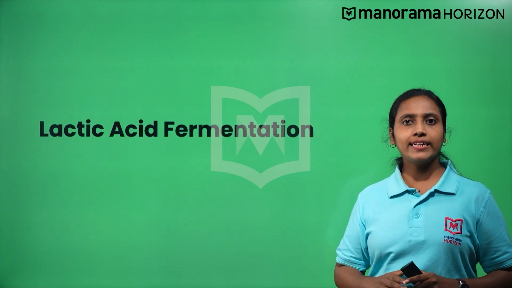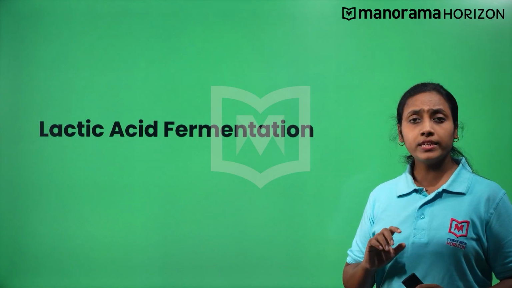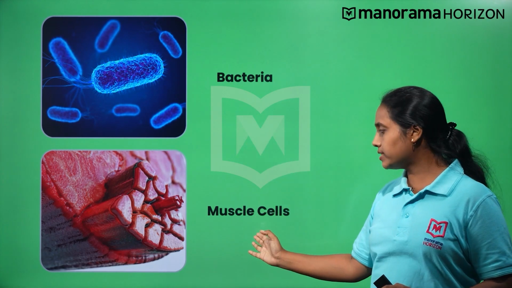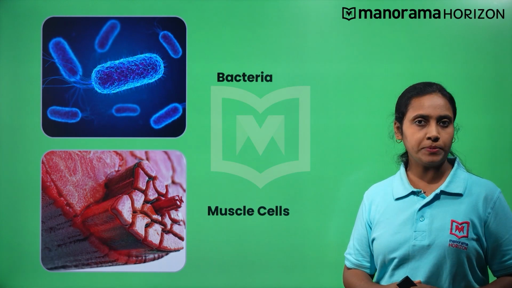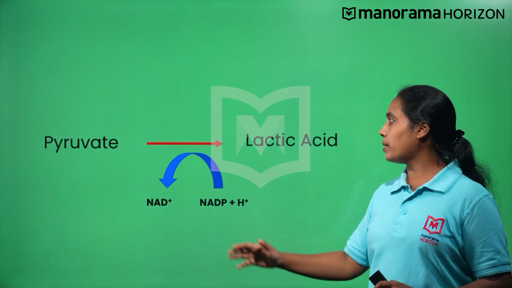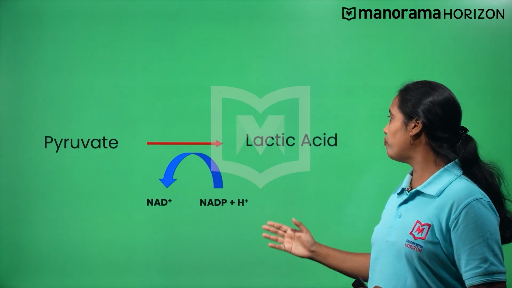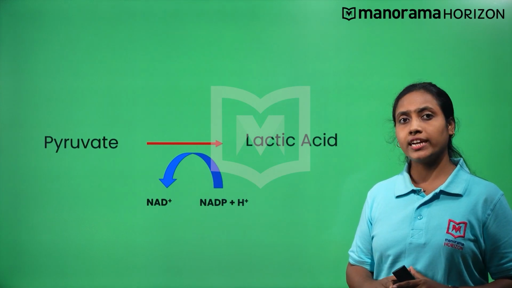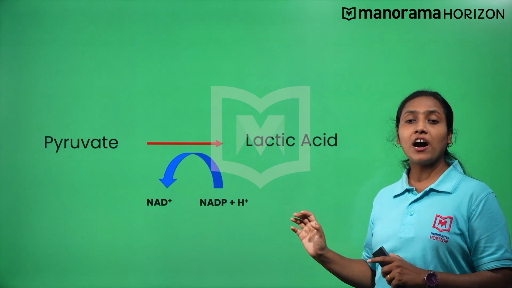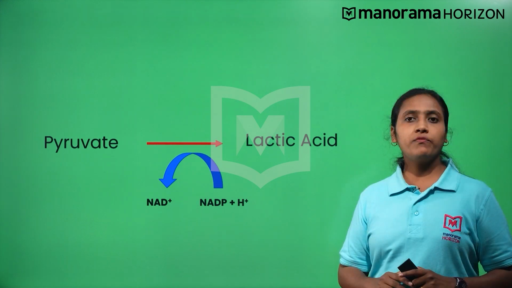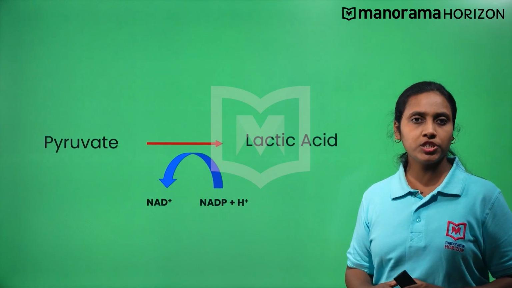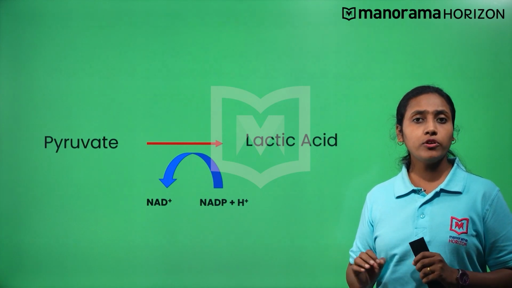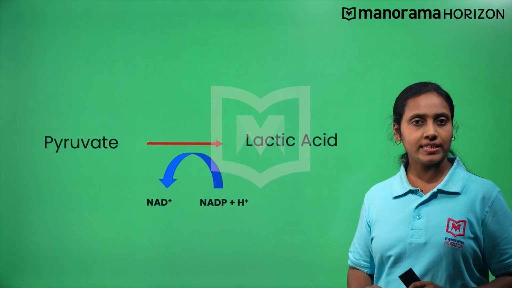Where does lactic acid fermentation take place? This type of fermentation is seen in some bacteria and in muscle cells during anaerobic respiration. Here, the pyruvate is broken down to form lactic acid. Is this a complete digestion or partial digestion of pyruvate? It is a partial digestion of pyruvate. We have already discussed that only partial digestion of glucose takes place during glycolysis and fermentation. The amount of energy released is also very less.